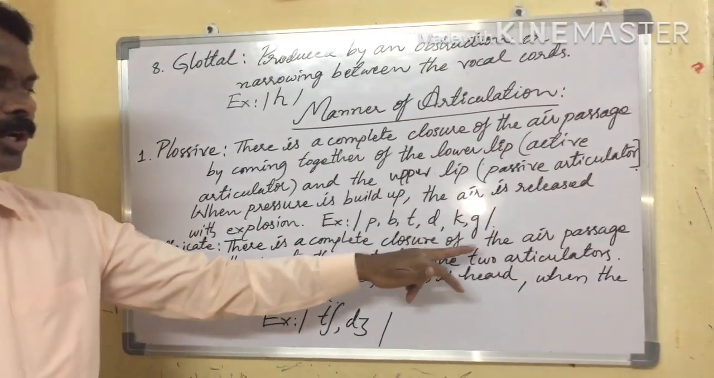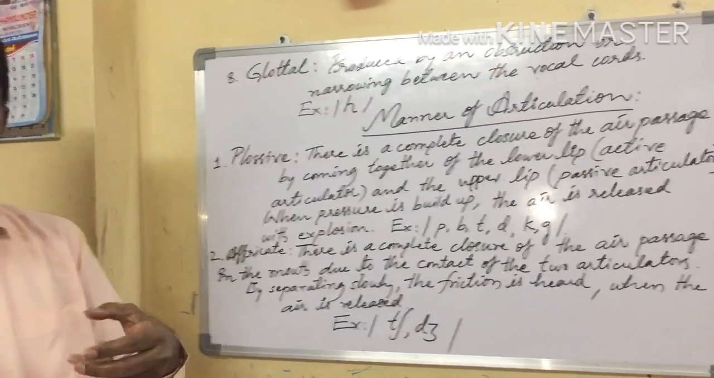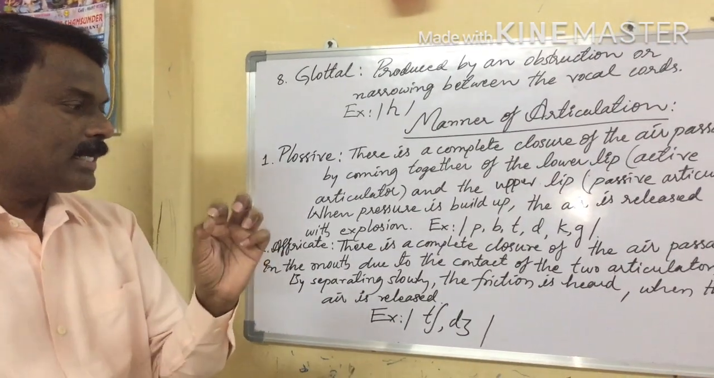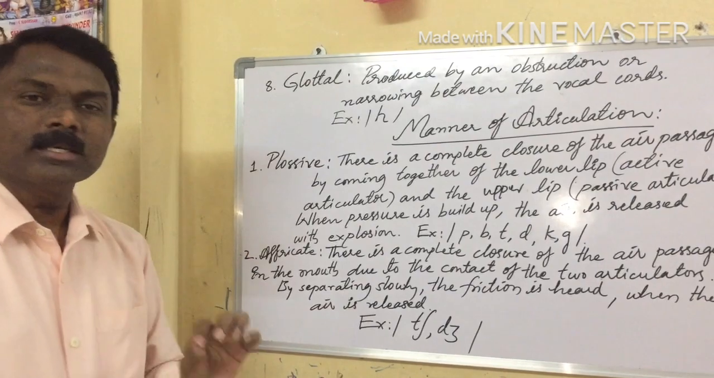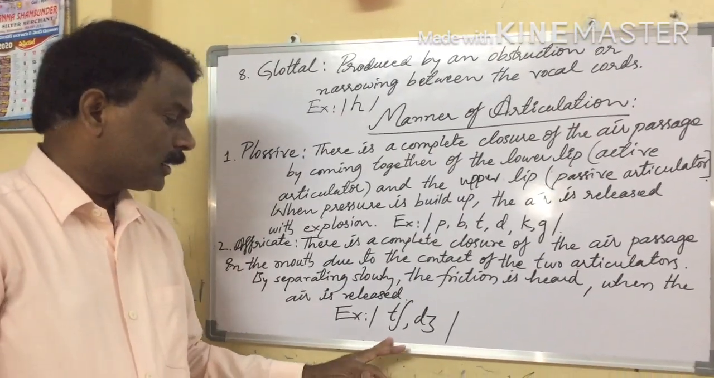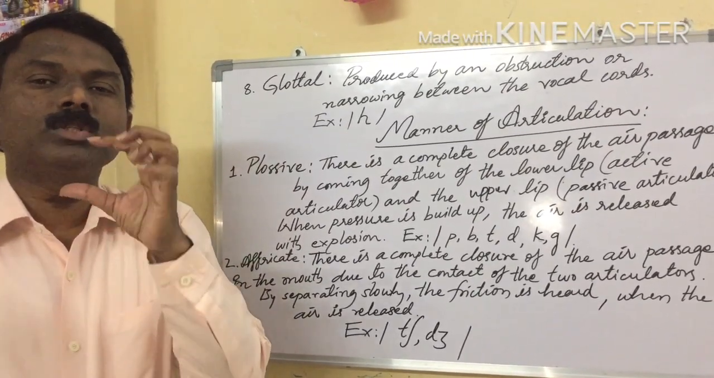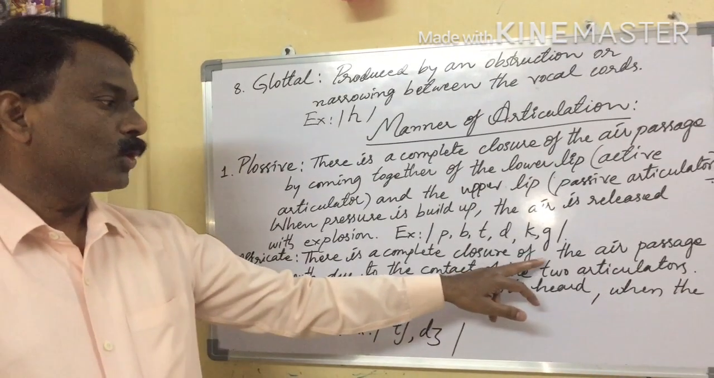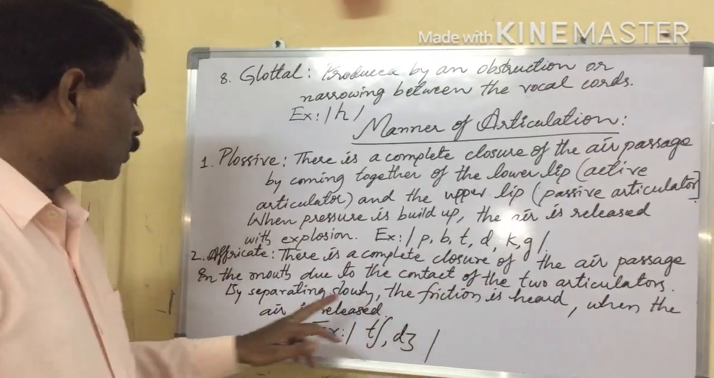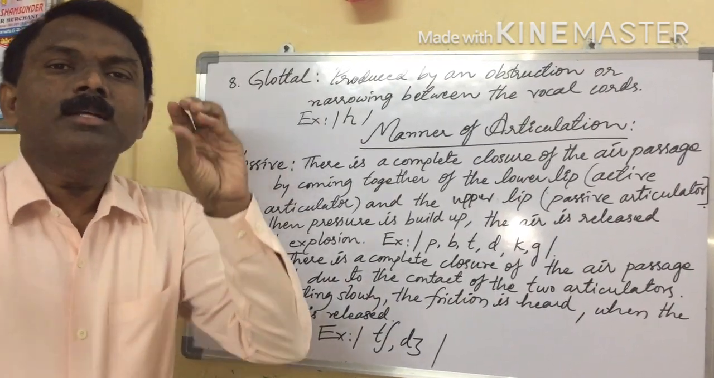There is a complete closure of the air passage in the mouth due to the contact of the two articulators. By separating them, the friction is heard when the air is released. So what is going on here? While producing cha, the mouth is almost closed: closure of the air passage in the mouth due to contact of the two articulators.